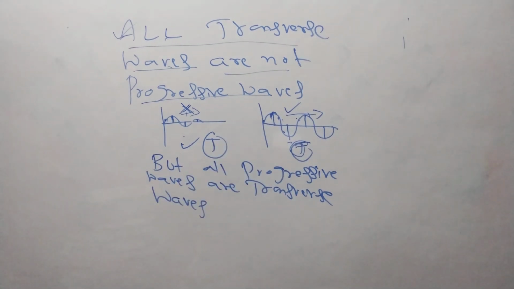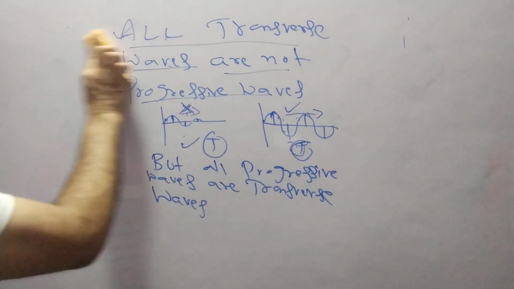Energy is propagating here, and your progressive traveling waves, again you can say, are of two forms, because all progressive or transfer waves.